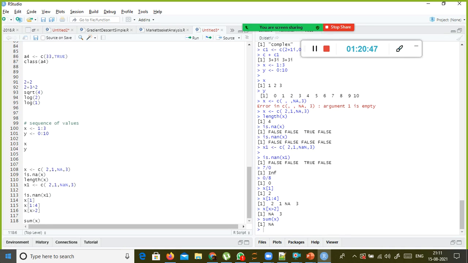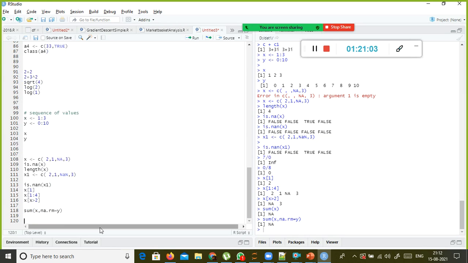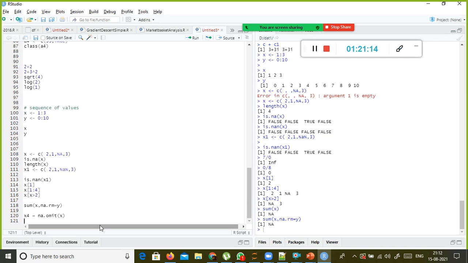For this, simply what you do is na.rm equal to TRUE. You can give that to remove the missing value and then compute. No, not this one. First you need to, okay, this is not available. na.rm is not available, na.omit is available. For example, I'm going to say x4 and na.omit of my x, I'm going to assign it to x4, and then what I do is, sum of x4.